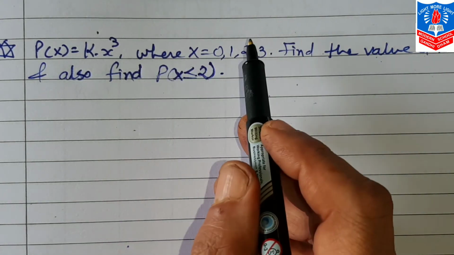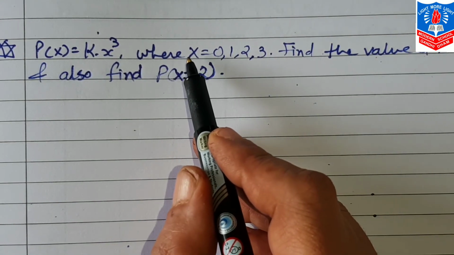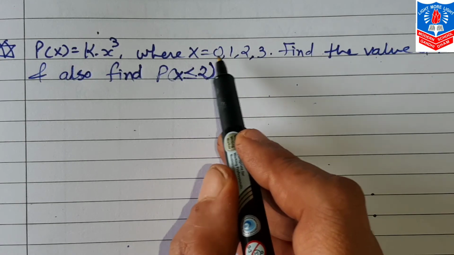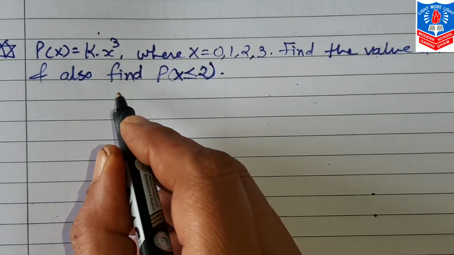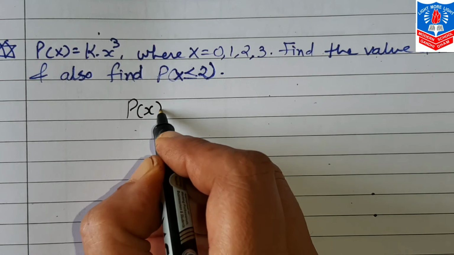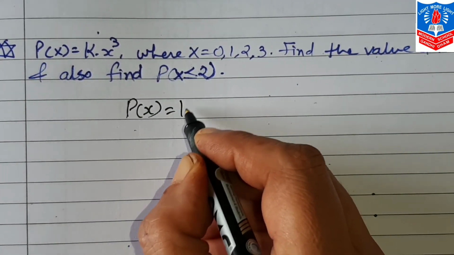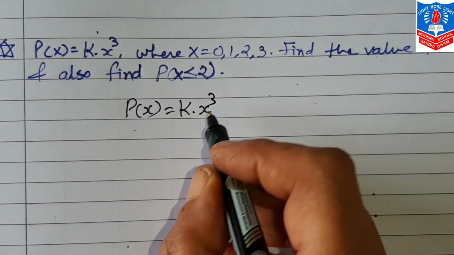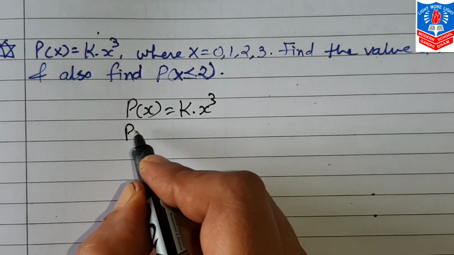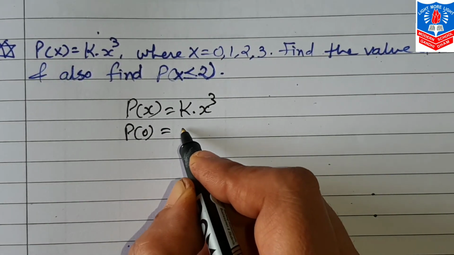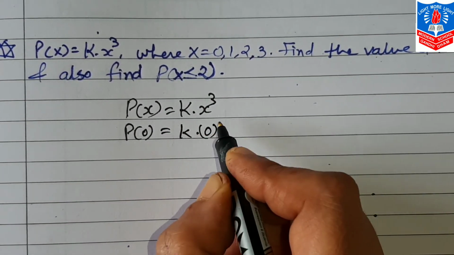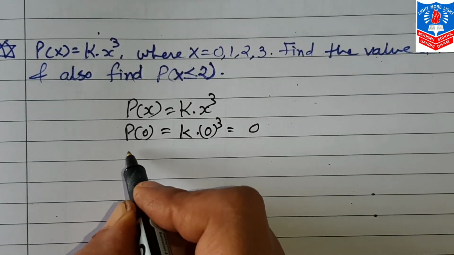Now here in this something is different. Here you can see the values of x given are 0, 1, 2, 3. It is given P(x) is equal to k into x raised to 3. So if I find, P(0) will be 0.